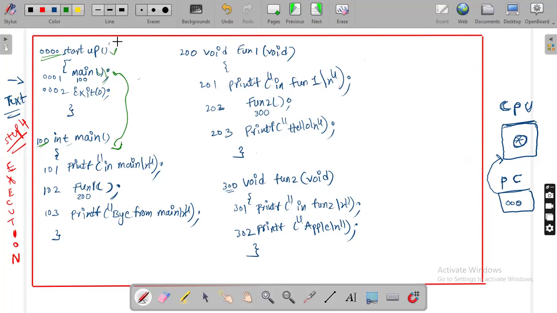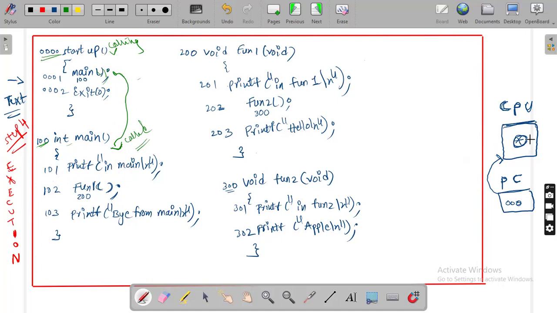So that's why, technically, with respect to startup and main, startup is treated as the calling function and main is treated as the called function. Getting my point? So now control jumps to the main function definition. Now executing the statement at the 101 location.